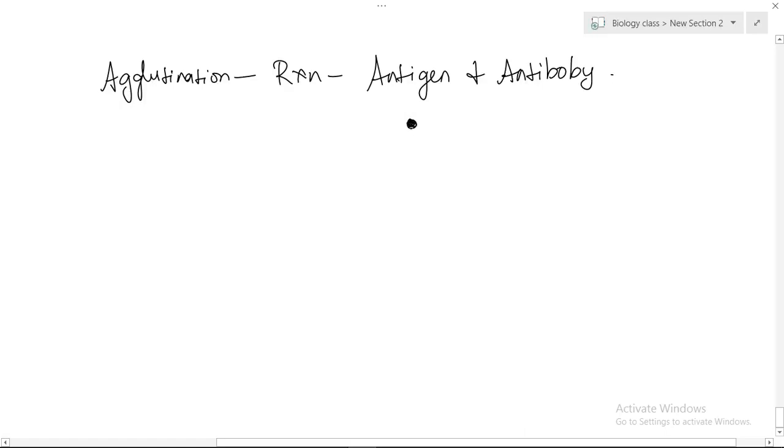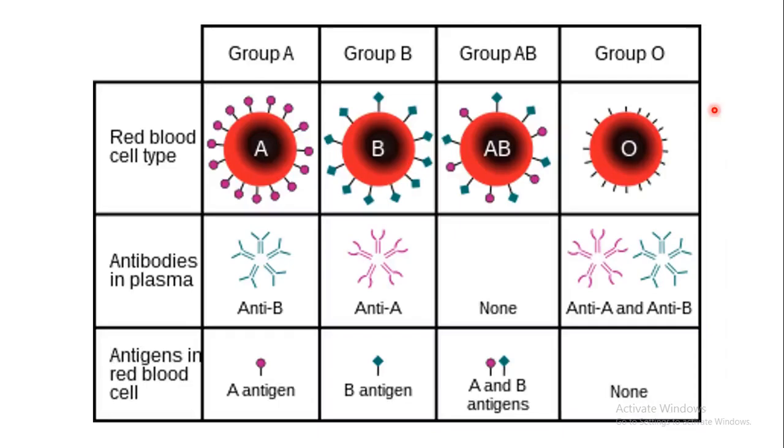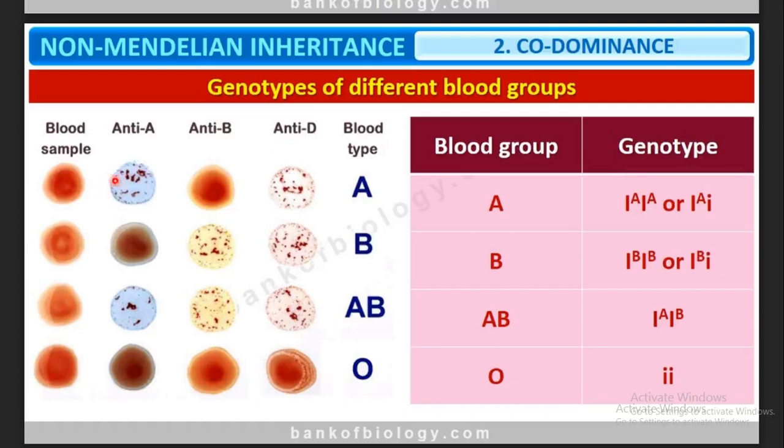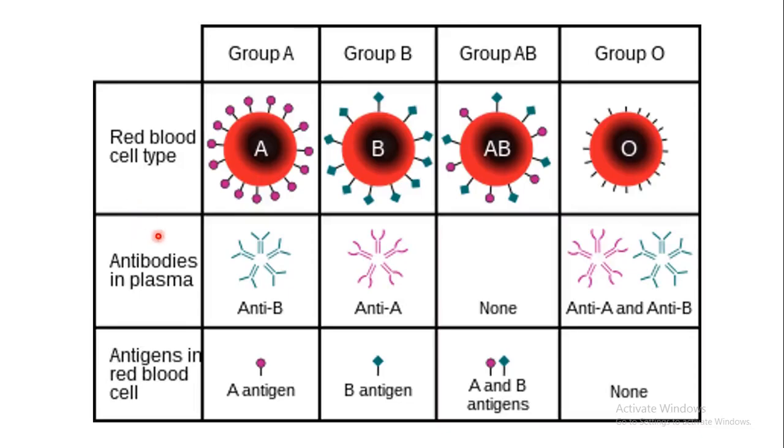If this is the antigen and we have antibodies, usually Y-shaped, when they both mix together, it gives a precipitate, or I will show the picture for you. Look at it. This is the blood sample, and here there is an agglutination reaction. So that is how it agglutinates.